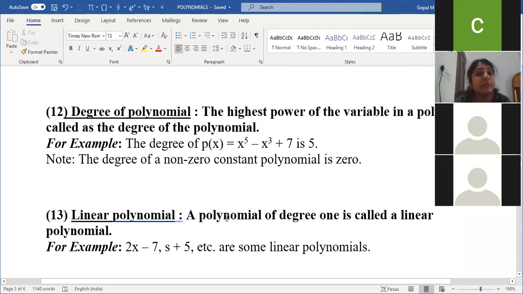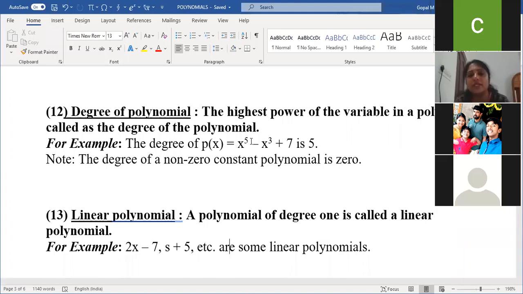So next we'll come to the degree of a polynomial. Degree of algebraic expressions we have learned. In the algebraic expression we were using real numbers for the variable power. Here we are using only whole numbers as the power of the variable. Whole numbers, as we already discussed in the first chapter, are the natural numbers with zero. The highest power of the variable in a polynomial is called the degree of the polynomial.